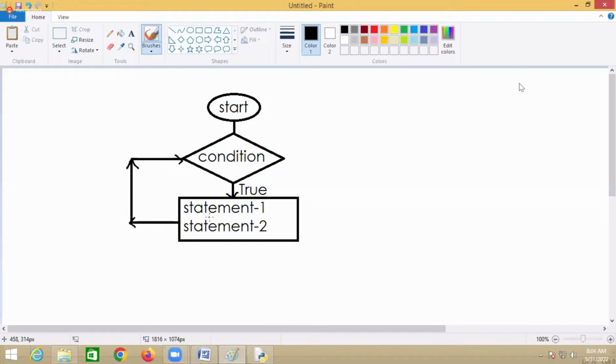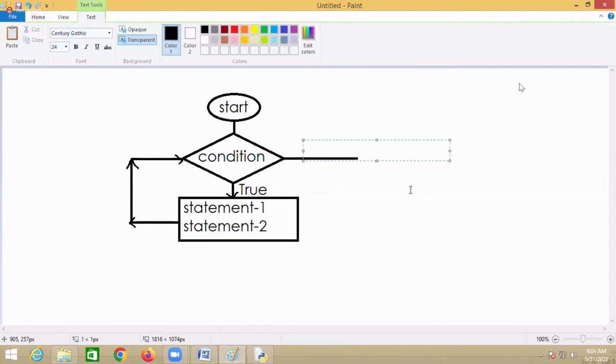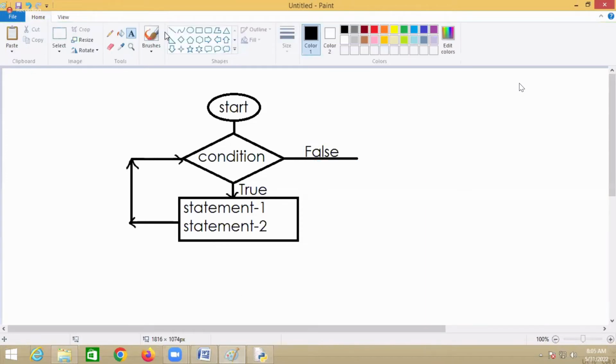If it is true, execute statement 1, statement 2, and again check the condition. Suppose this condition is false, then it will stop repeating it.